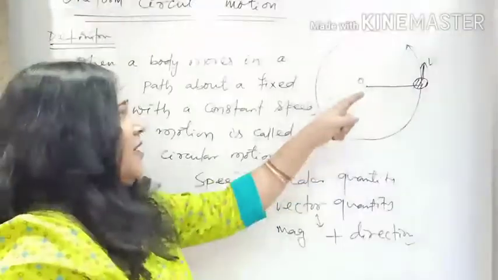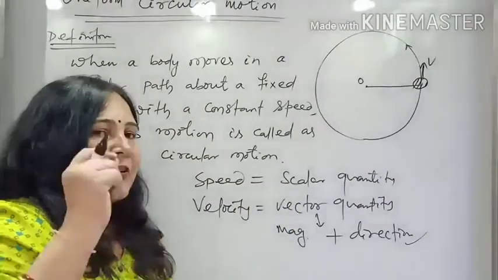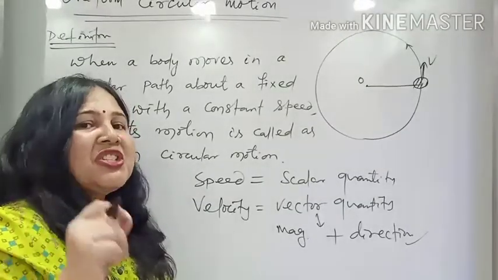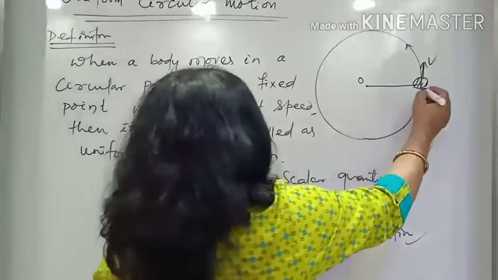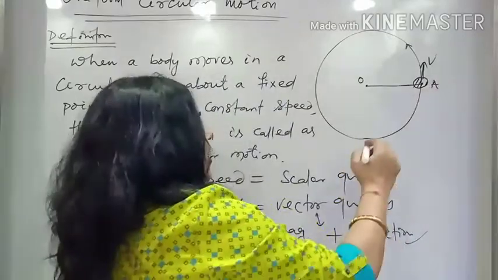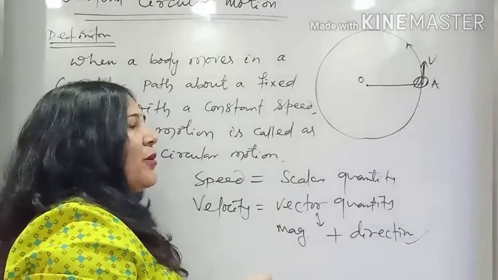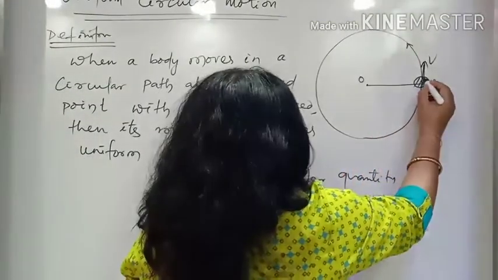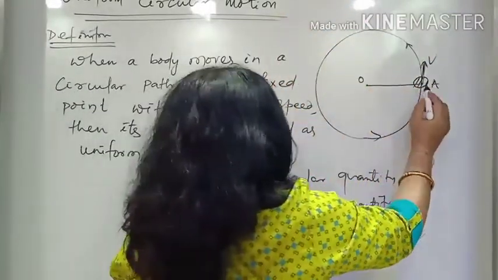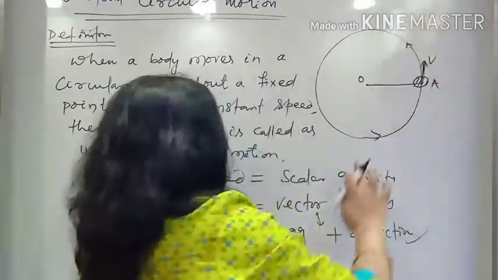Now when this body is moving in the circular path with a constant speed, the speed is maintained, but if you look at every part of its path, there is a constant change in its direction. Here the body is moving over the circular path. Suppose at this point, position A, what is its direction of motion? To find the direction of motion, at that particular point you can draw a tangent. Since the body is moving anti-clockwise, this tangent gives the direction of motion, which is upward like this.